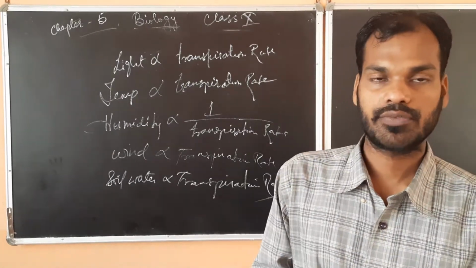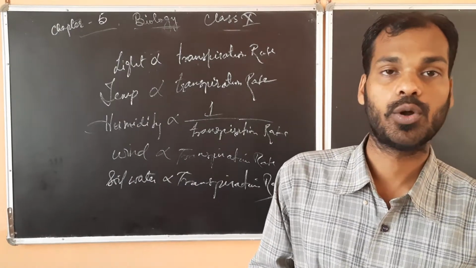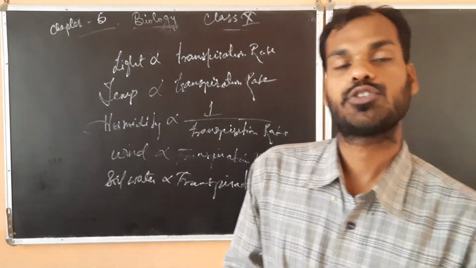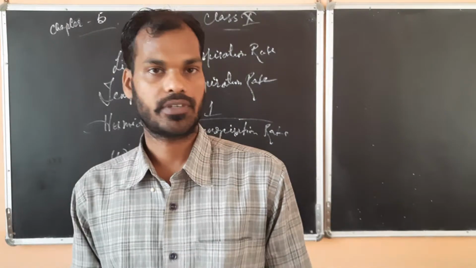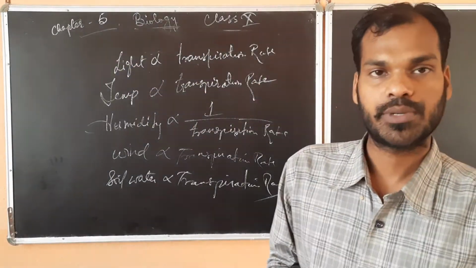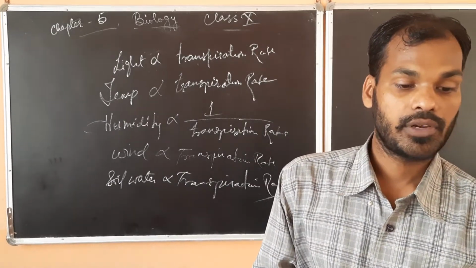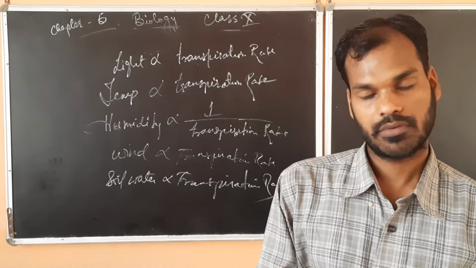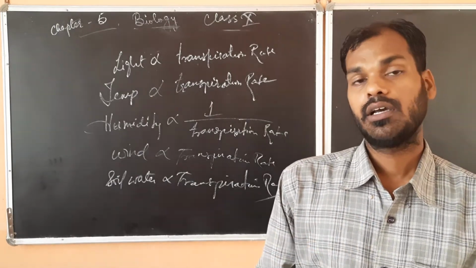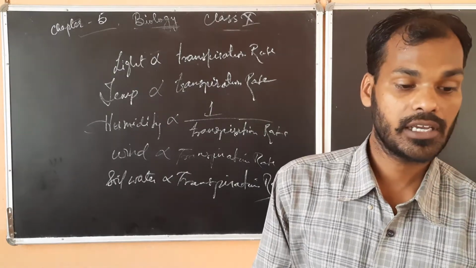Then thick cuticle: if the cuticle is thick, then the transpiration rate will be low. Stomata: if the number of stomata is more, then the rate of transpiration will be more, because the stomata are the only structures responsible for transpiration. If they are high in number, the transpiration rate will be high, and if low in number, the transpiration rate will be low.